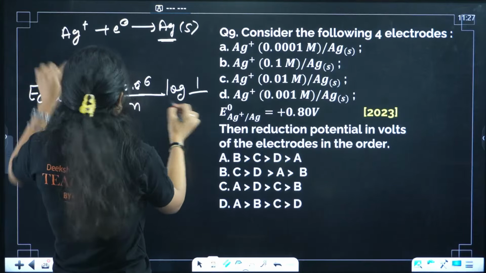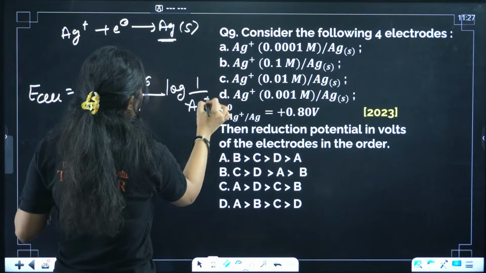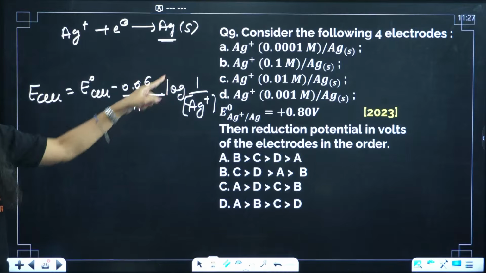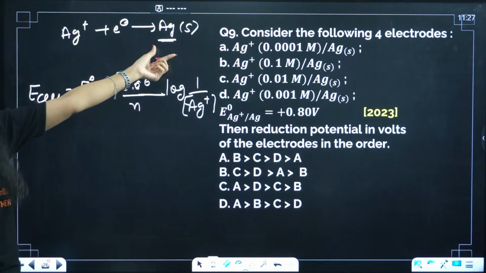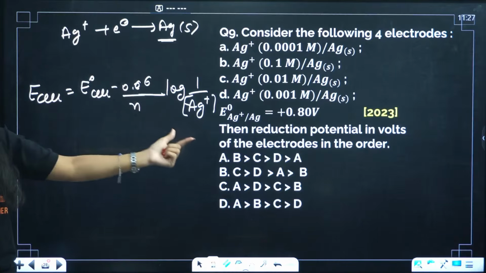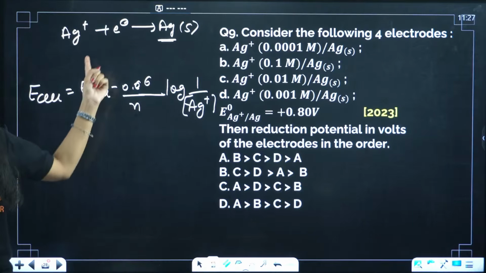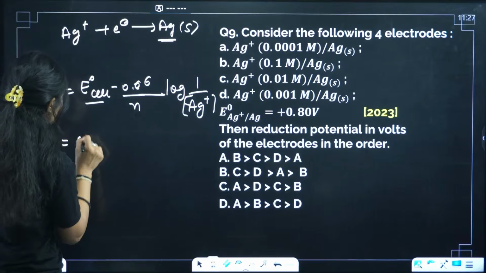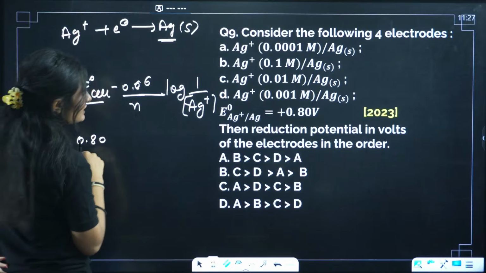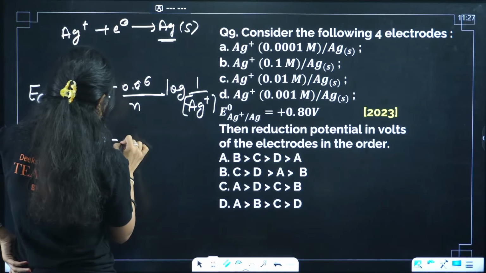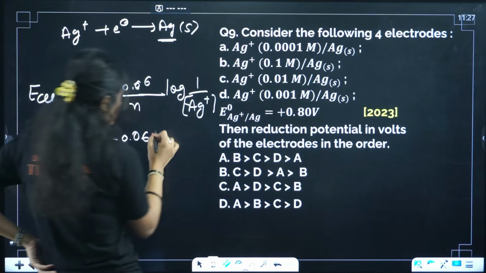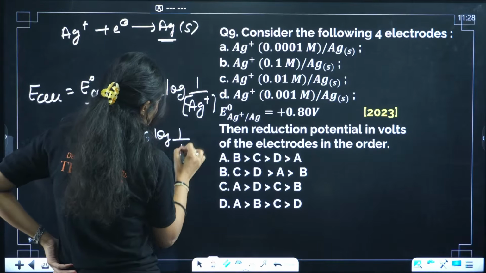This is product by reactant. Product is solid, its activity is 1, divided by reactant, which is Ag+. n is 1, one electron is involved. E naught cell is also given, 0.80, minus 0.06, n is 1, log of 1 by Ag+.